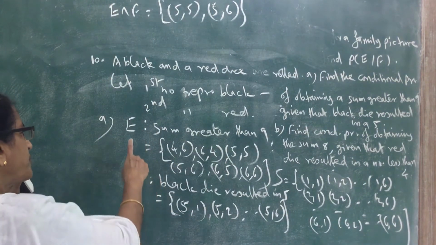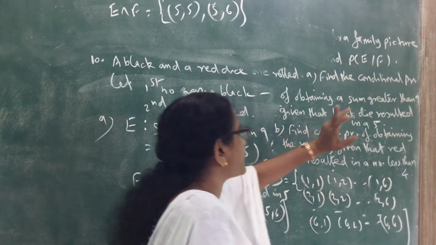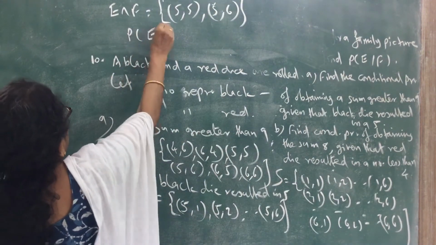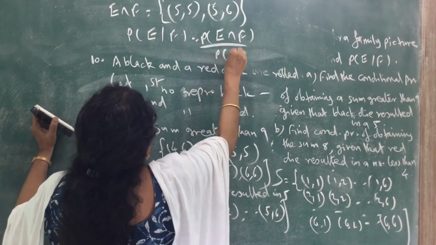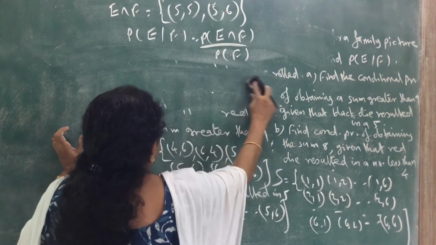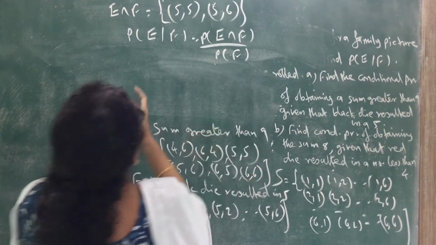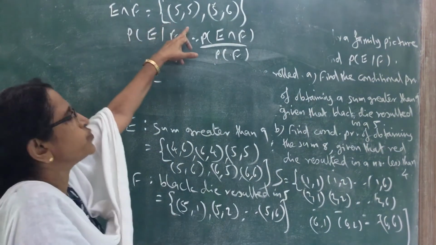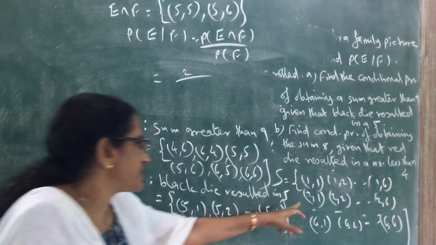Now we want to find the probability of E given F. The probability that the sum is greater than 9 given that the black die resulted in 5. So the probability of E given F equals the probability of E intersection F divided by the probability of F. Write the probability of E intersection F. What is the number of elements in E intersection F? 2. 2 divided by the total number of elements in the sample space, 36.